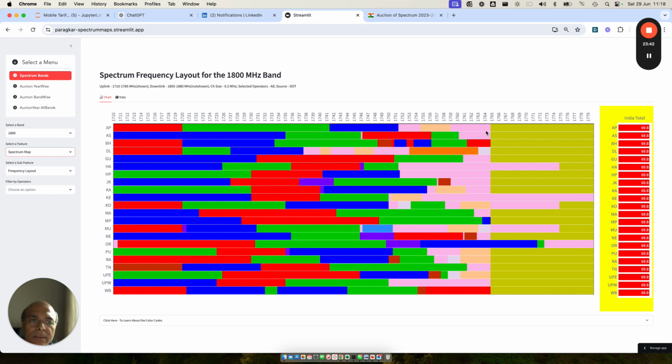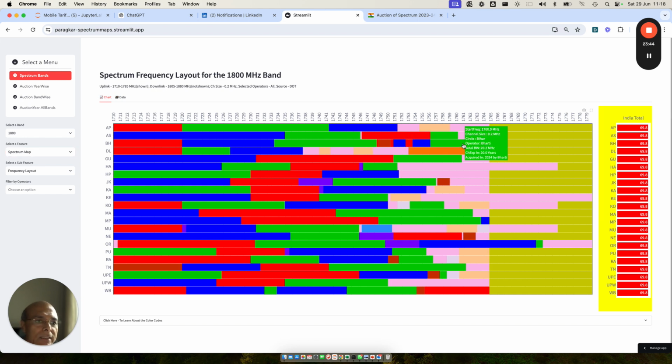So you remember in Bihar, Jio was sitting here. This is Jio's band. So what we have to do here is make Jio move here, and Vodafone shifts here, because Vodafone also has some patches here, and Bharti moves to this side. So very easy to do here. AP is clean. In Assam also, Jio has to shift here, and Bharti will shift here.